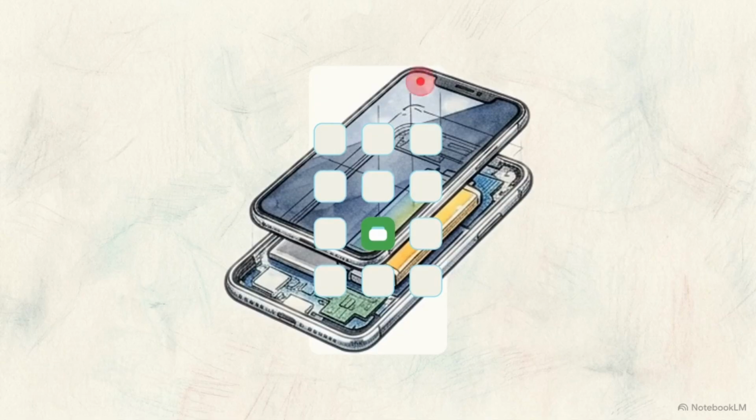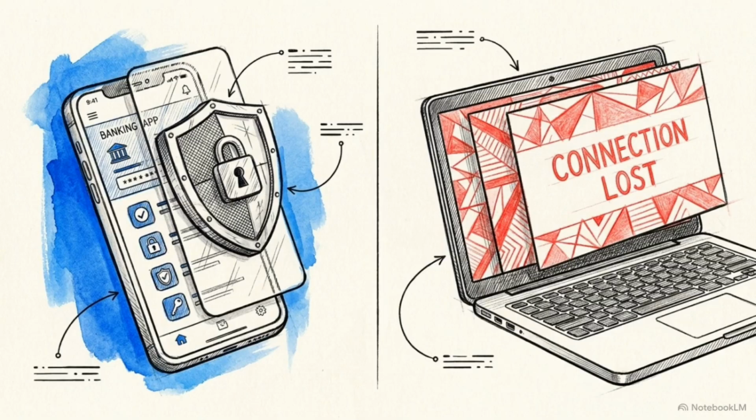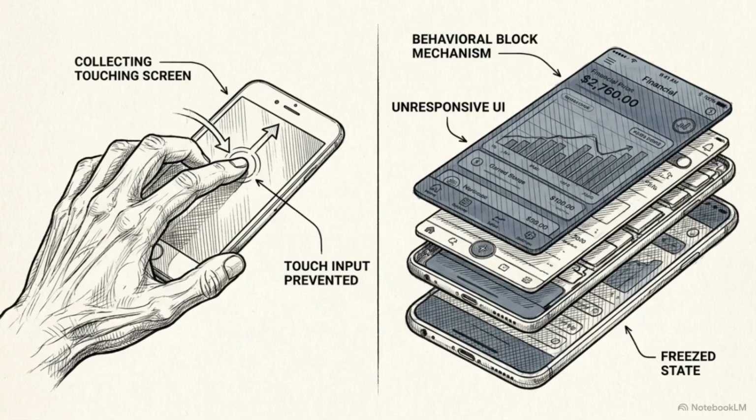The operating system actively monitors if a user attempts to open a payment app like Google Pay while sharing their screen during a call with an unfamiliar number. Upon detecting this precise overlap, the OS dynamically halts the execution or visibility of the financial application, physically preventing the caller from monitoring secure data. This behavioral block patches a critical vulnerability where the user themselves is weaponized against their own secure credentials.